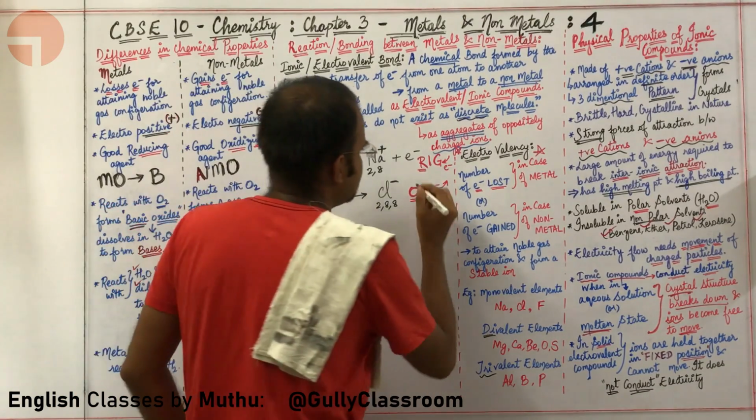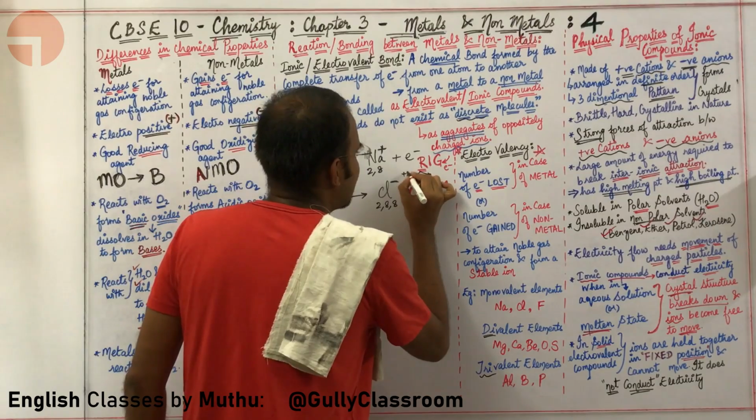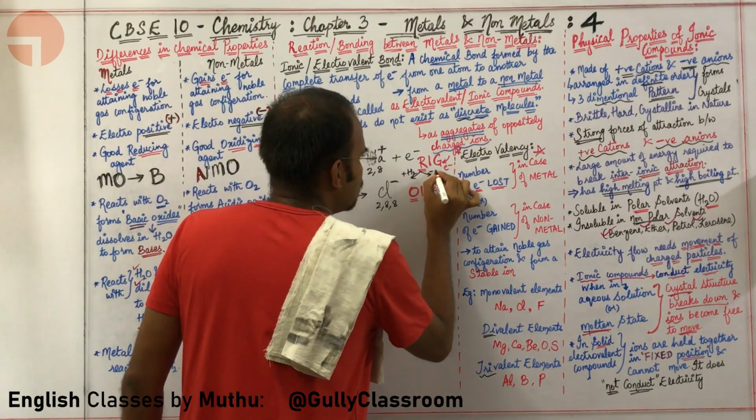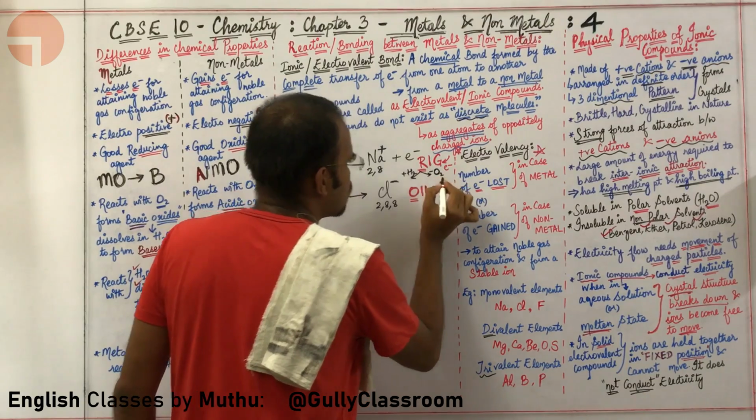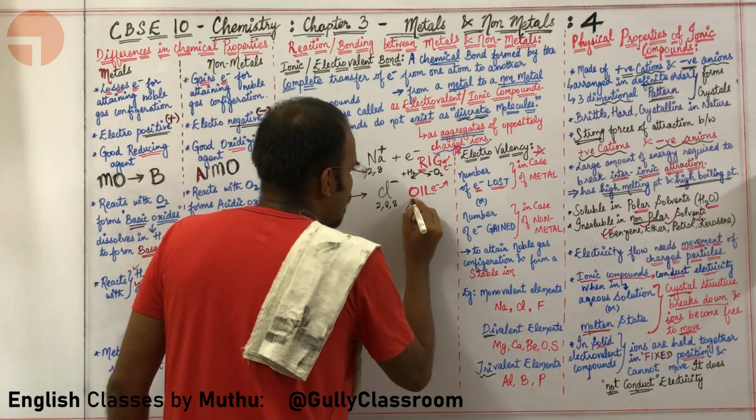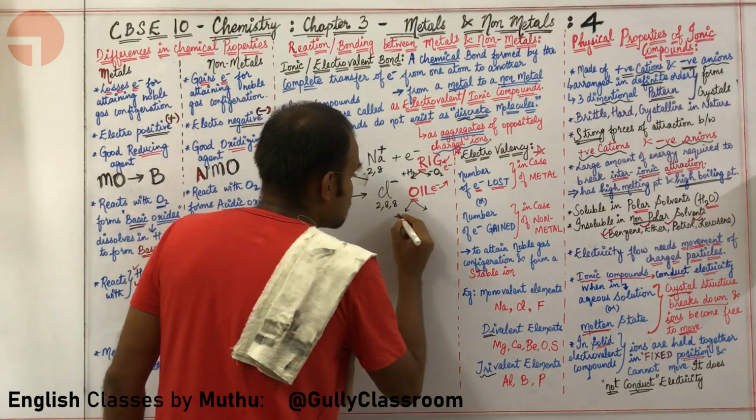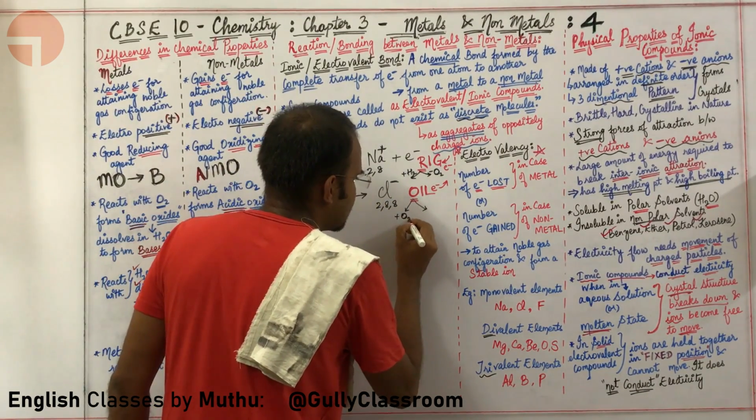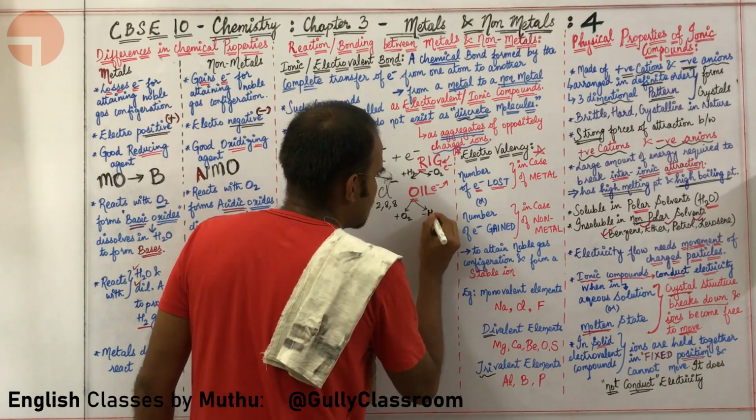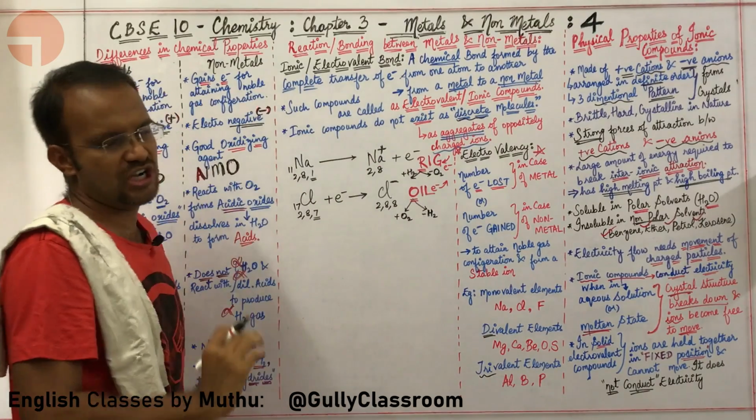Reduction is basically two things: addition of hydrogen can also be called reduction, and removal of oxygen can also be called reduction. In the same way, what about oxidation, sir? Oxidation means addition of oxygen is also called oxidation. Removal of hydrogen is also called oxidation.